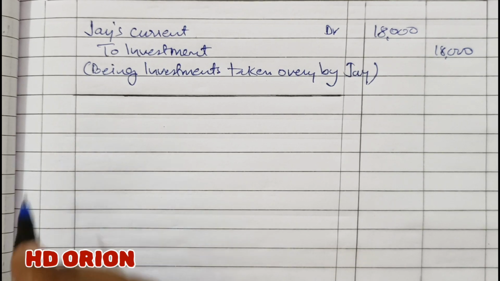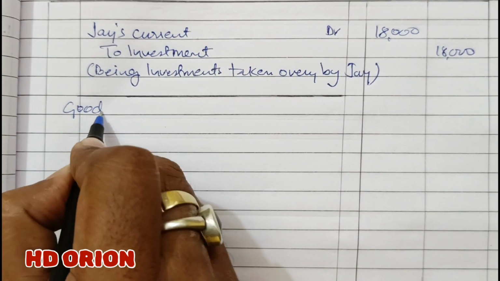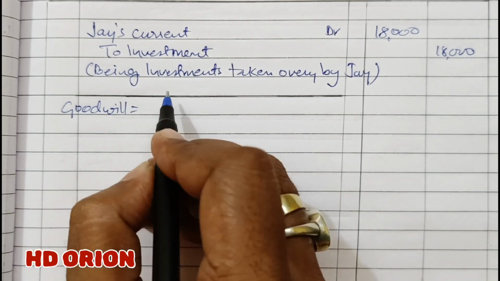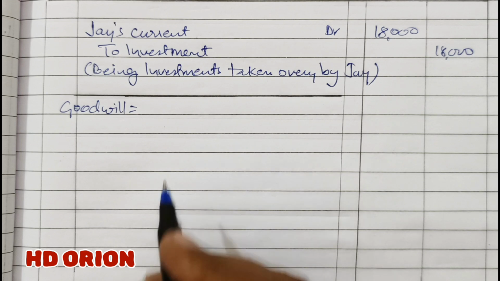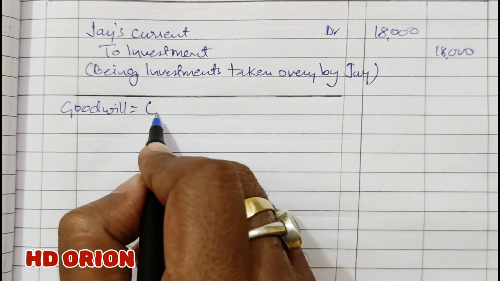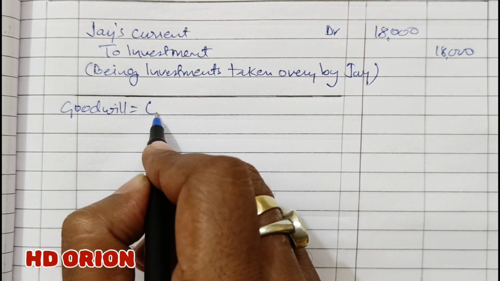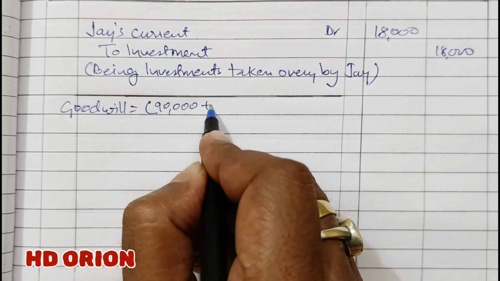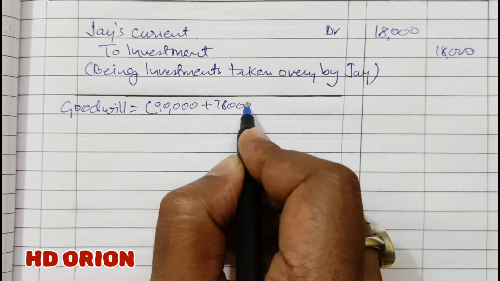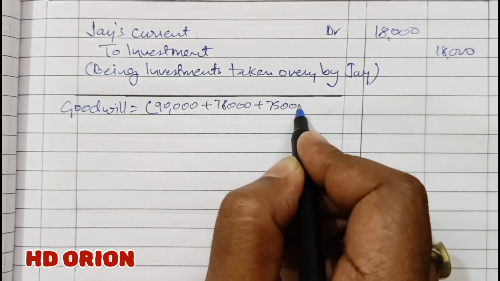Now let us calculate goodwill of the new firm. The question says 3 years average profit, and the 3 years profits are rupees 90,000, rupees 78,000 and rupees 75,000.